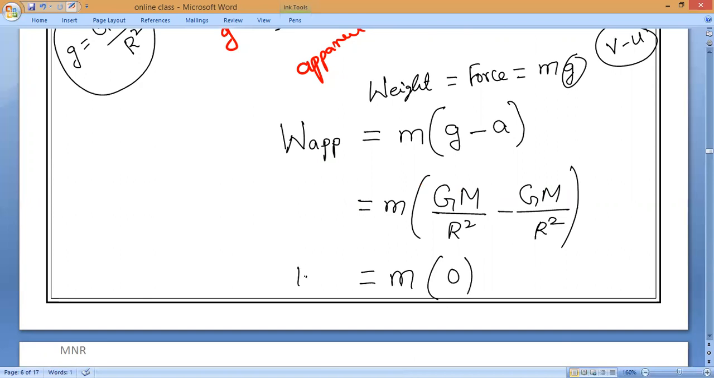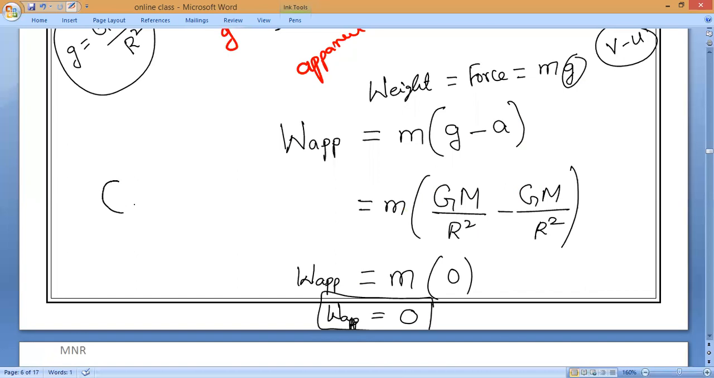So that is what? Anything into 0 is 0. So the apparent weight of astronauts inside the satellite, they will feel 0 because of weightlessness. All of you should remember this.